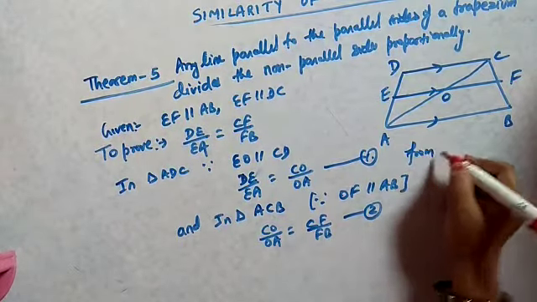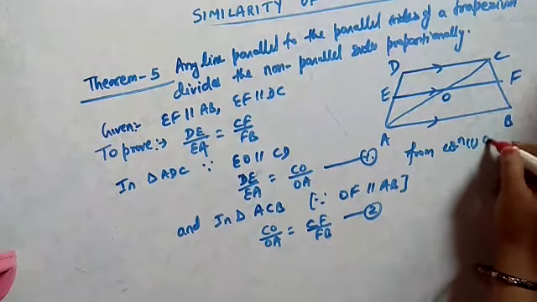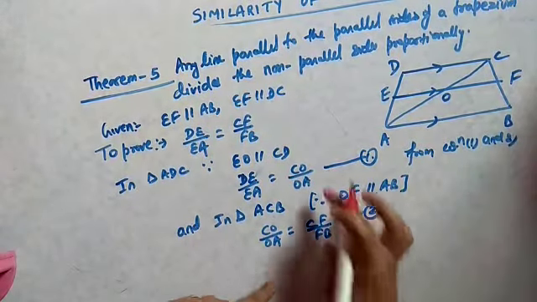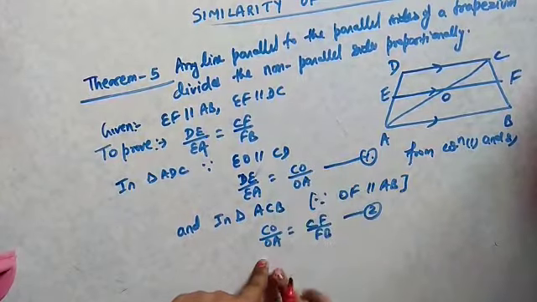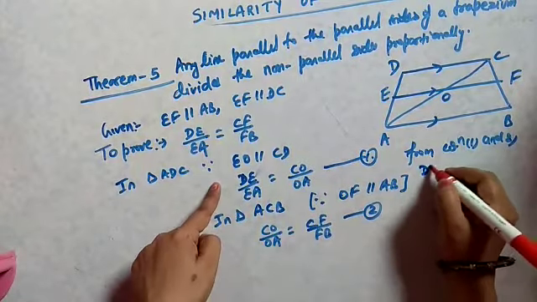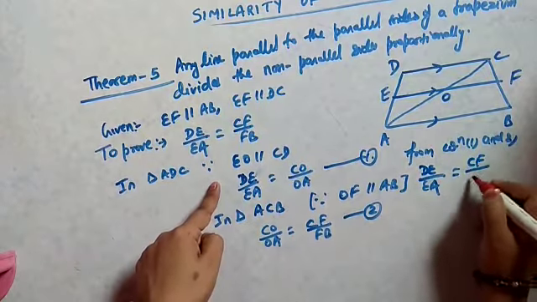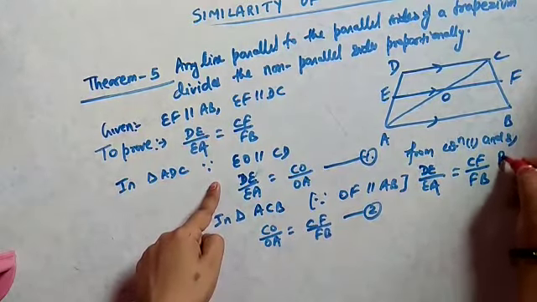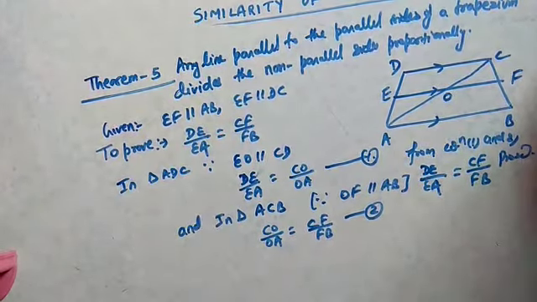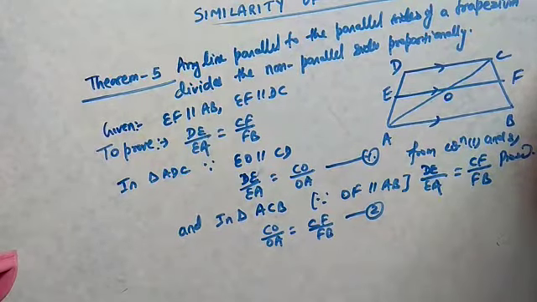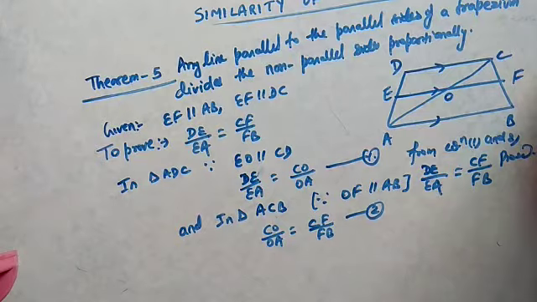Now again from equation 1 and 2, see, CO by OA is common in both the equations. So DE by EA equals CF by FB. Proved.